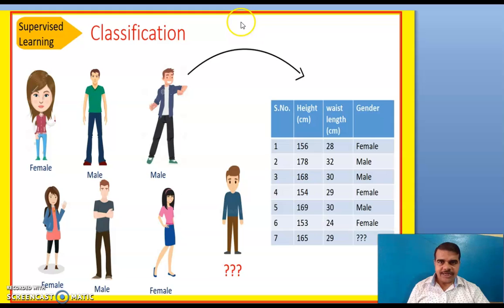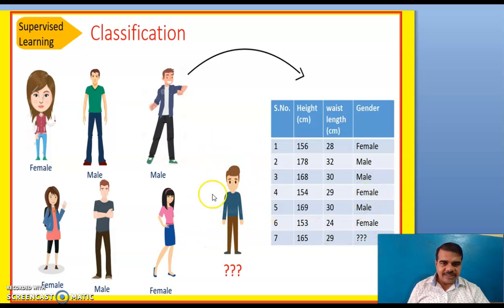Knowing those features, let us try to solve this problem. This is a problem of supervised learning, and it is from the part of classification. Here we have a female, this is male, this is male, this is female, this is male, this is female, and the question is what about this one? Here different members are there, their heights are written in centimeters, waist lengths are also written, and it is asking the gender.